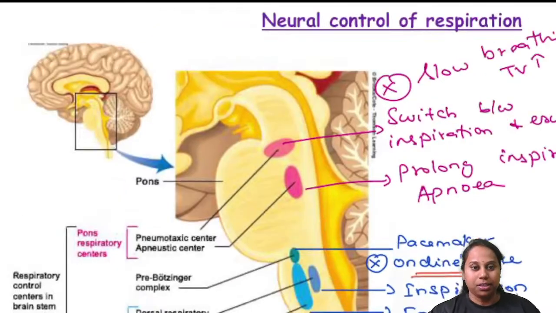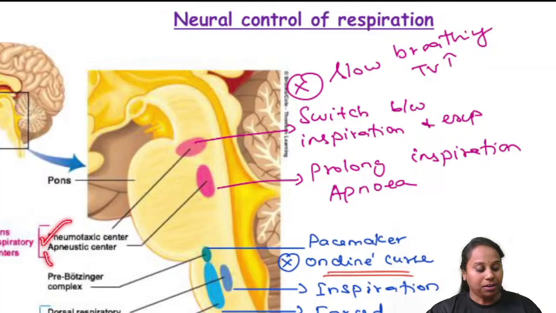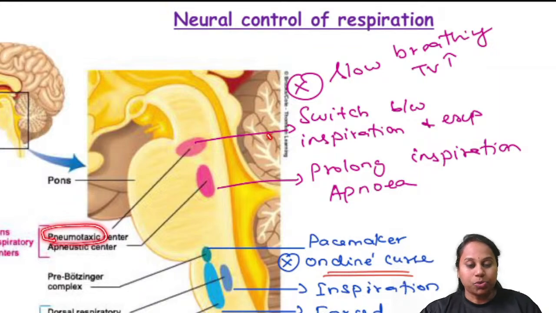Pons. What are the centers in the pons? Pneumotaxic center, apneustic center. Pneumotaxic center is in the upper pons. This is the switch between inspiration and expiration.